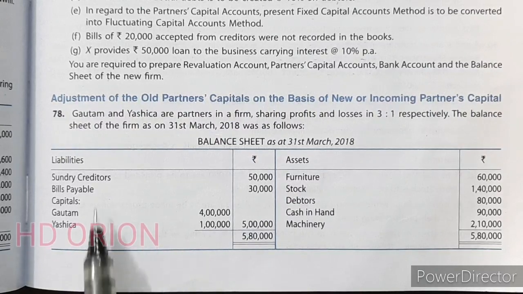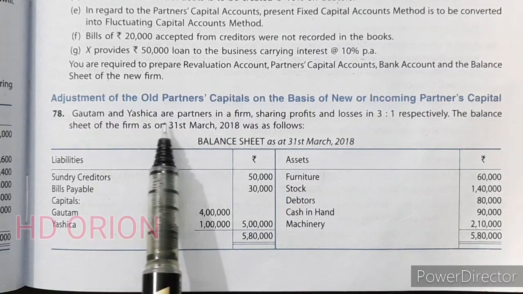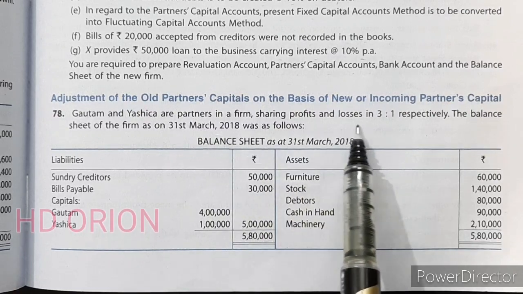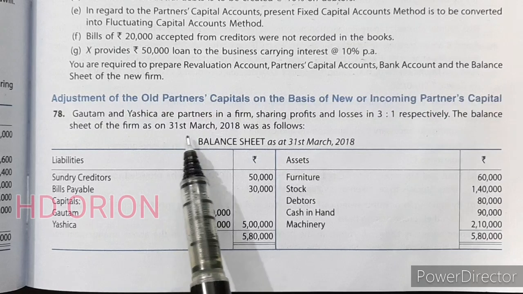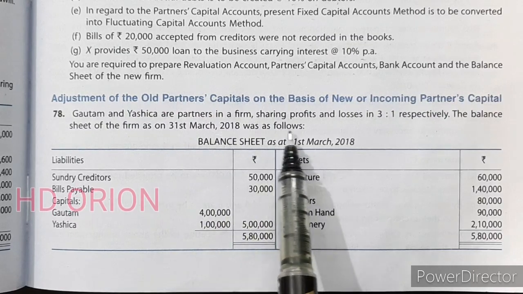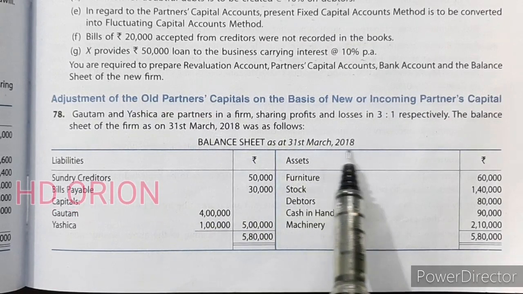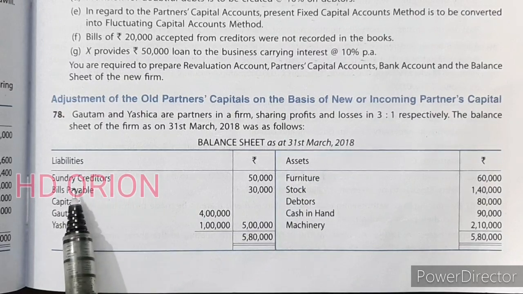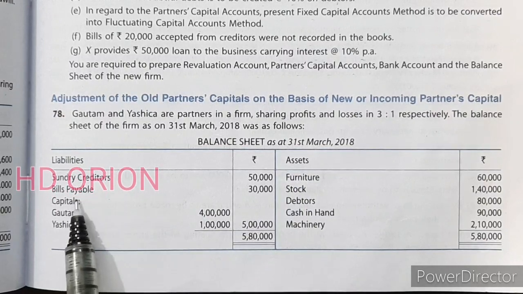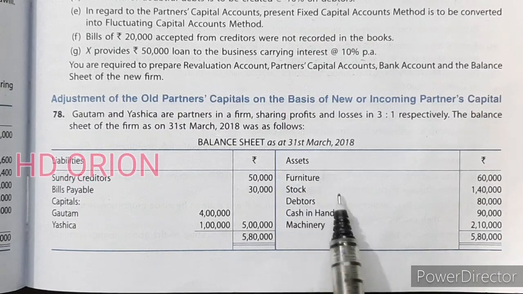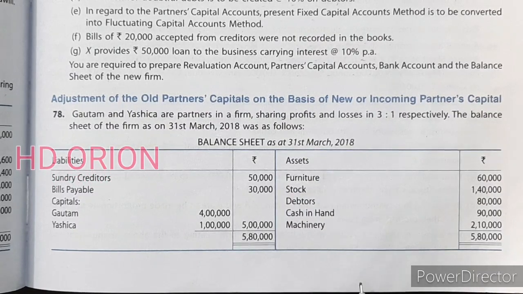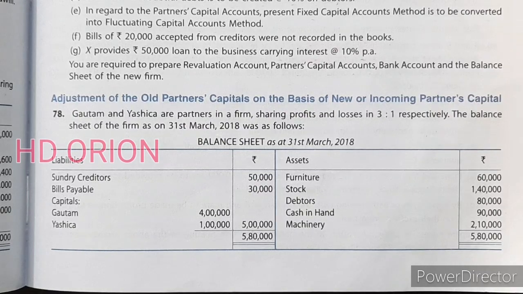Question number 78. Gautam and Yashika are partners in a firm sharing profits and losses in 3:1 respectively. The balance sheet of the firm as on 31st March 2018 was as follows. Balance sheet is given. On the liability side, there are creditors, bills payable and capital. On the asset side, furniture, stock, debtors, cash in hand and machinery. Let us see the other information given.